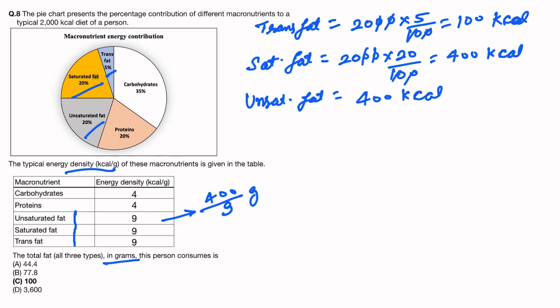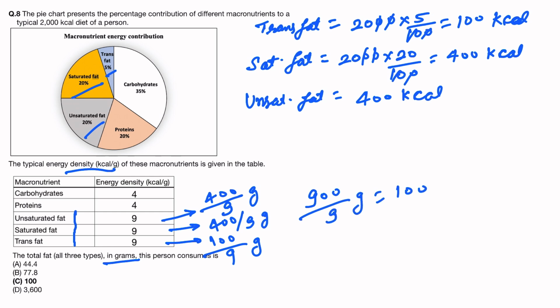Same, saturated fat will also be 400 by 9 gram, and trans fat will be 100 by 9 gram. So total is 400 plus 400 plus 100, 900 by 9 gram, that means 100 gram. Okay, so option C.